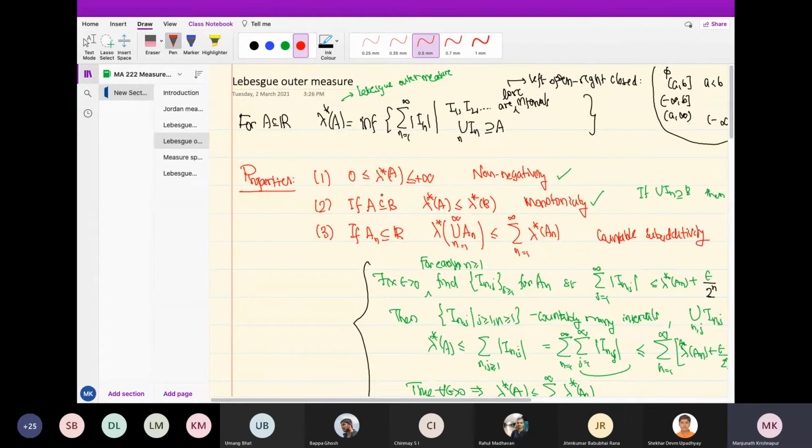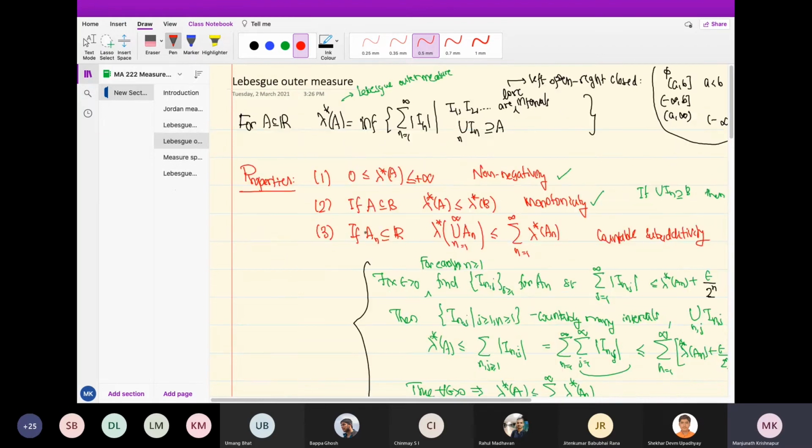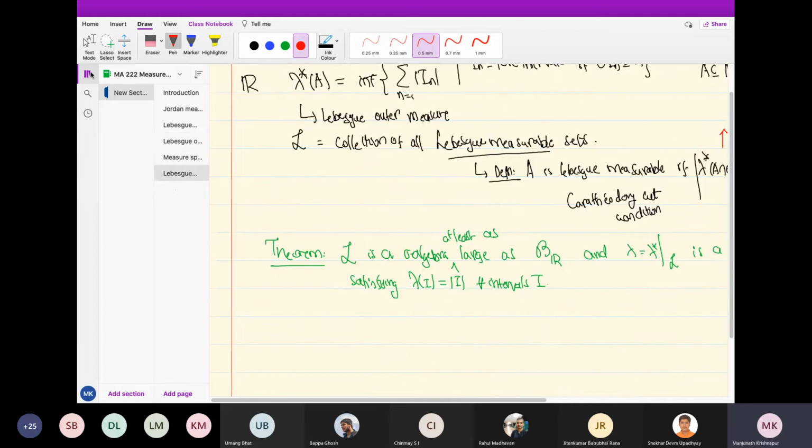Lambda star is non-negative. It has the monotonicity property: if A is a subset of B, then lambda star of A is less than or equal to lambda star of B. And we had the countable subadditivity: lambda star of a countable union is less than or equal to the sum of the lambda star of the individual sets. There's one more property we had proved before, that lambda star of an interval is actually the usual length. For closed intervals, lambda star of [a, b] is b minus a. So this much I am going to use. You'll remember all this, right? Non-negativity, monotonicity, countable subadditivity, and the fact that on intervals it is the usual length. This much is what you need to know.